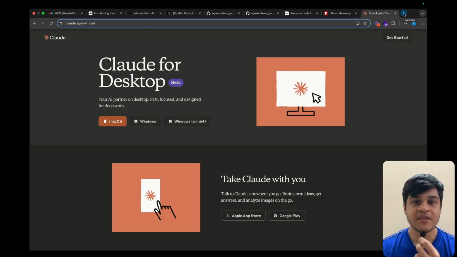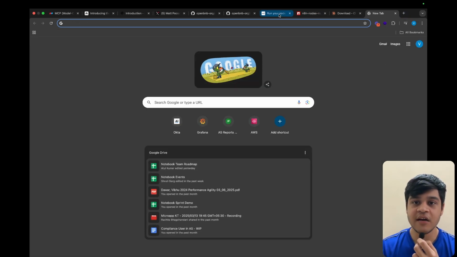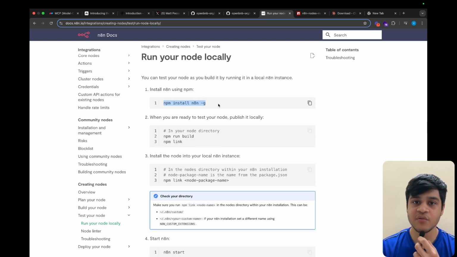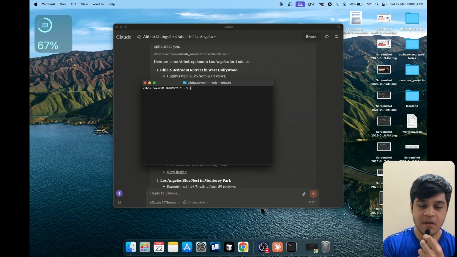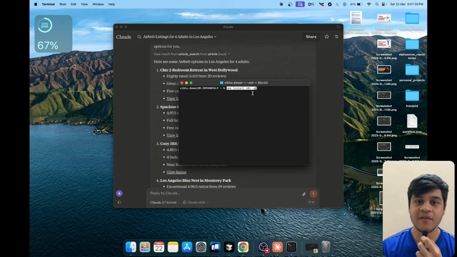So in order to connect MCP server to our N8N, we would require to host N8N on our local machine or on our cloud service in order to connect the MCP client, which is a community node and not on their server. So first of all, go to the N8N and then search. I will provide this link in the YouTube description, and then you can install the N8N through this command. Just copy this command, open the terminal in your machine. For example, here is my terminal.